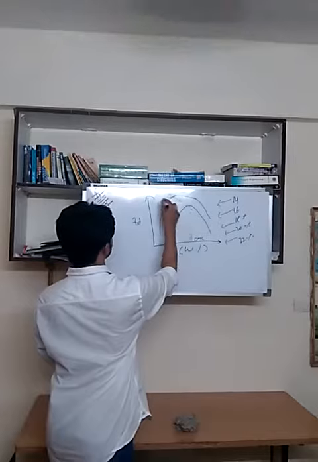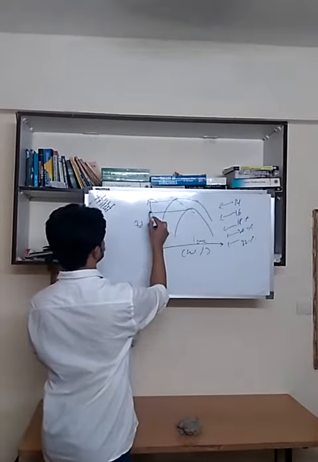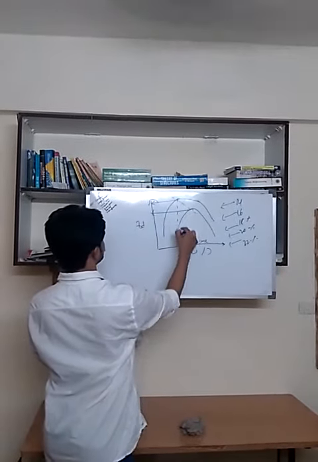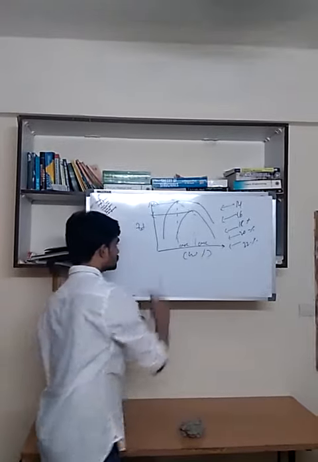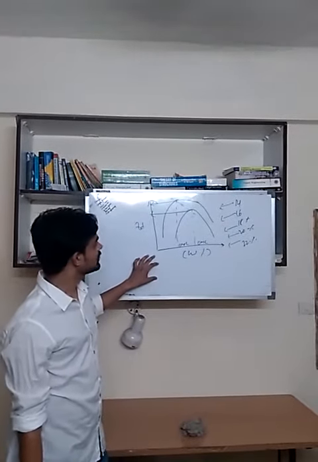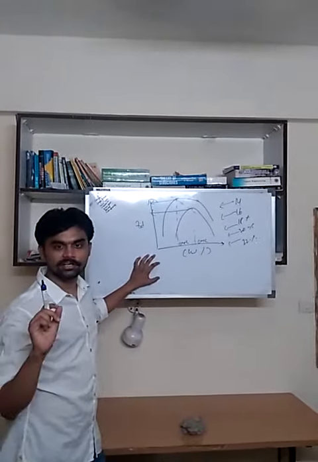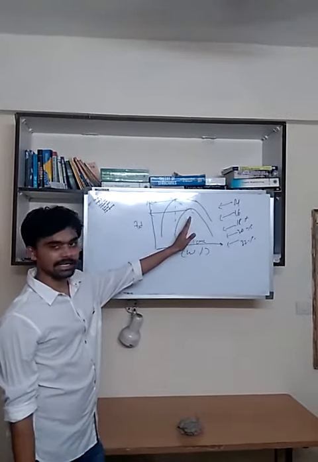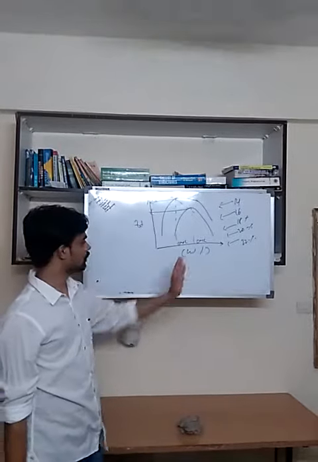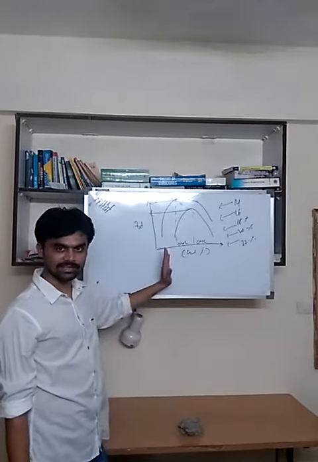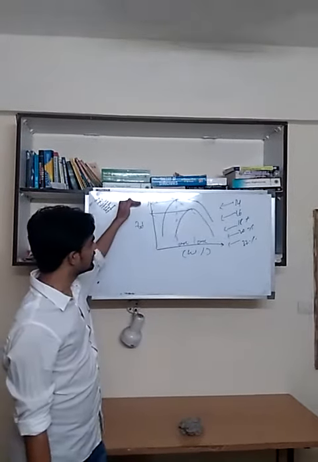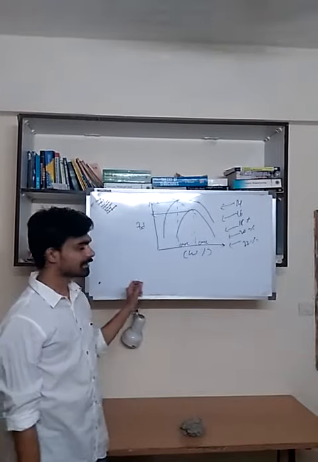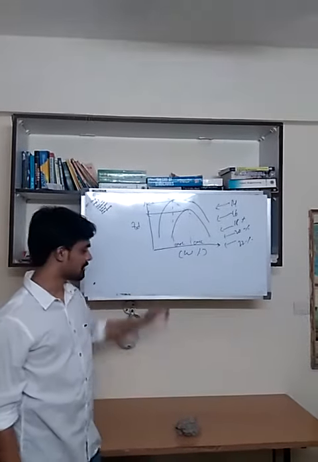This will be the maximum dry density. OMC will get shifted. So what do you observe here? If we are increasing the compactive effort, the curve will get shifted to the left, or optimum moisture content will decrease. Maximum dry density will increase. This is the effect of compactive effort on compaction curves.